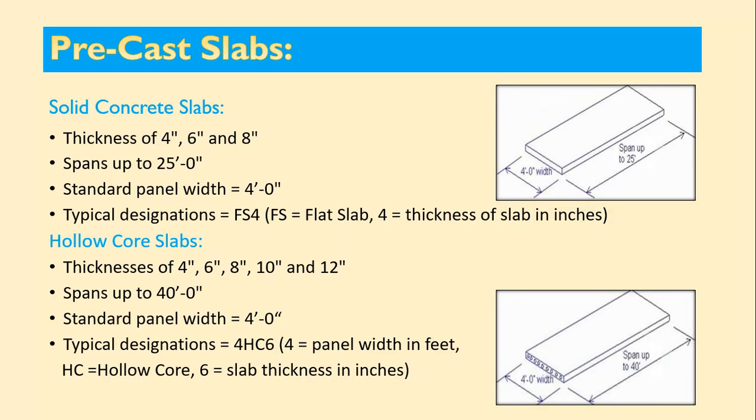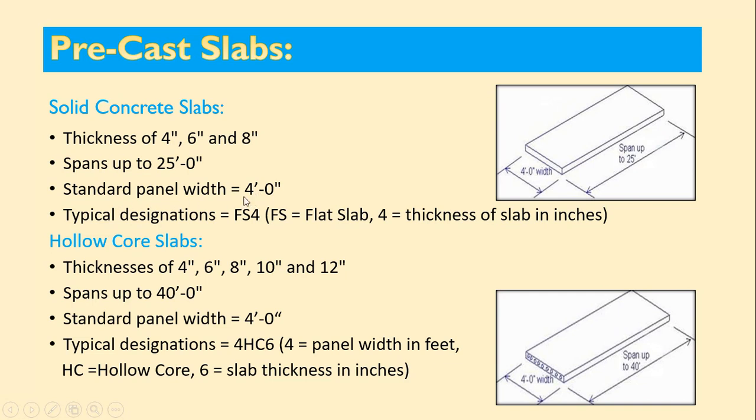Coming to slabs, precast slabs may be solid concrete slabs. You can also construct hollow core slabs. Here you can see the sketch of a solid concrete slab. The thickness of this slab varies from 4 inch to 8 inch. These are available in thicknesses of 4 inch, 6 inch and 8 inch, with spans up to 25 feet. The construction of the solid concrete slab is possible up to 25 feet in-house, that is in the factory.